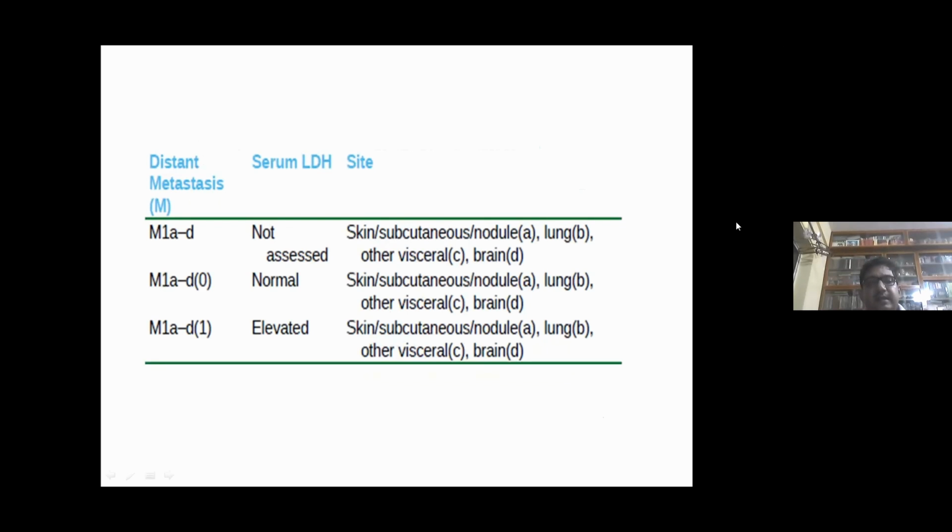Now distant metastases are like this. M1 is classified according to serum LDH and site of lesion. They are M1A to D, M1A to D0, and M1 to D1. So according to level of LDH and site, they are classified according to metastasis.